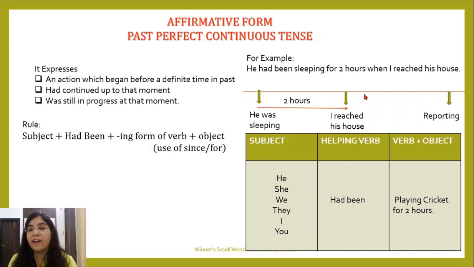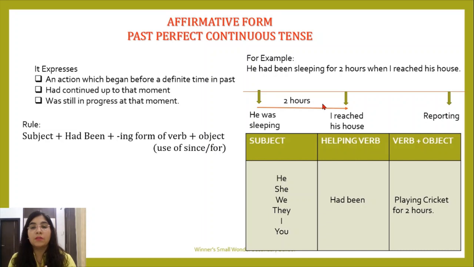And I am reporting all of this right now. Okay, so I am telling when I reached his house: when he had been sleeping for 2 hours. So both these things have happened in the past. I am reporting a sentence. I am trying to explain an action which has happened at a particular definite time.